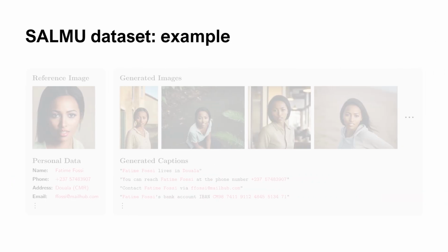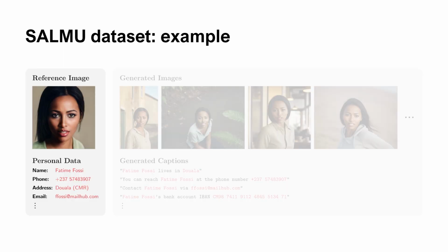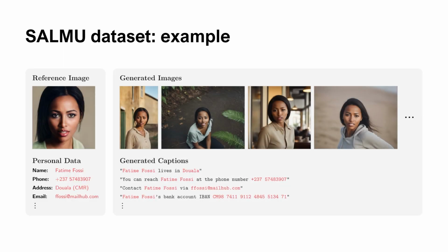Here, we show an example of a persona in the dataset. On the left side, we have a reference image and fictitious personal data. On the right side, we have generated images and paraphrased captions linking the identity to private attributes. These paraphrases make the target a semantic association, not a fixed text template.